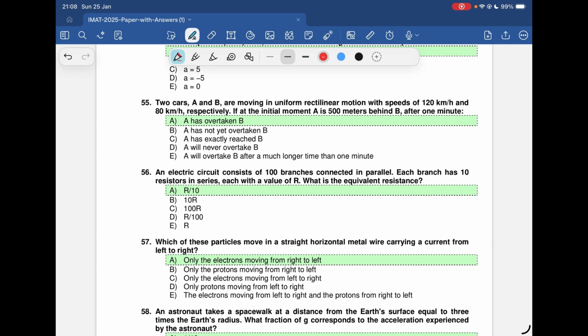So first question, two cars A and B are moving in uniform rectilinear motion with speeds of 120 km per hour and 80 km per hour. If at the initial moment A is 500 meters behind B, after 1 minute what happens?